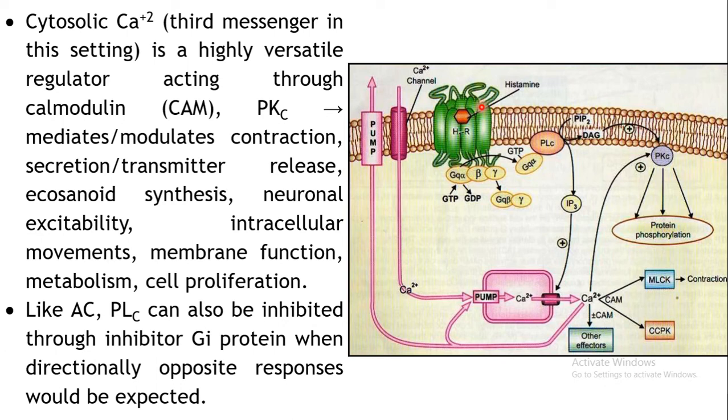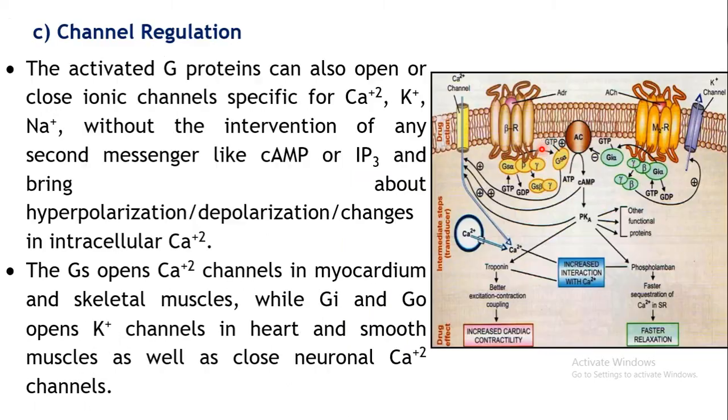Okay, now just like in case of adenylyl cyclase, we have seen that Gs can stimulate or activate that adenylyl cyclase, and Gi protein can inhibit adenylyl cyclase. In the same way, this phospholipase C can also be inhibited through Gi proteins. So in a particular receptor, if it is activated and Gi protein binds to it, it can inhibit this enzyme phospholipase C, and opposite effects may also be seen.